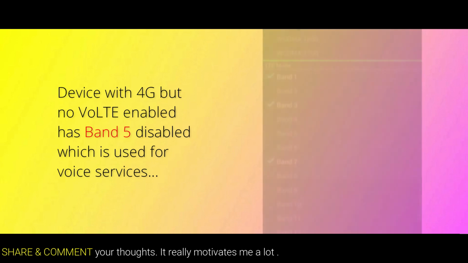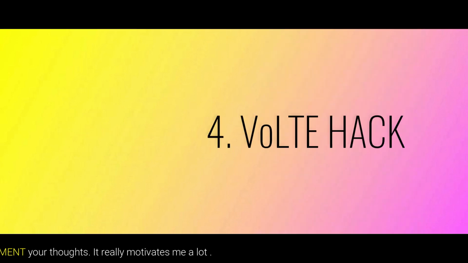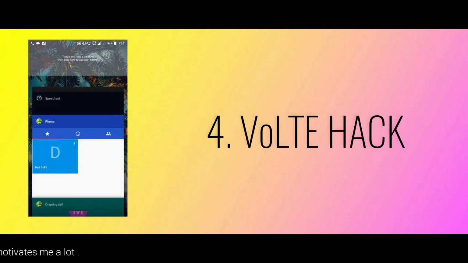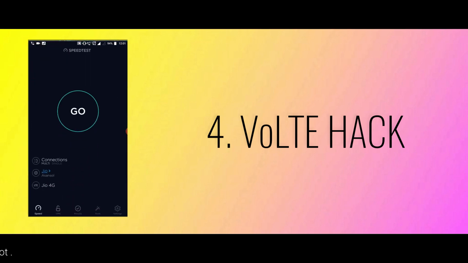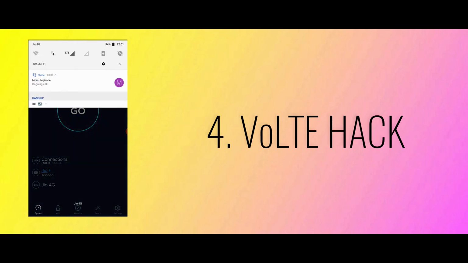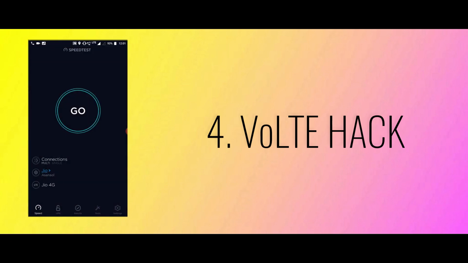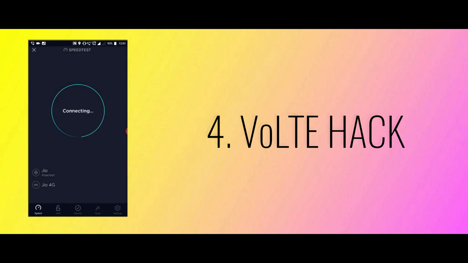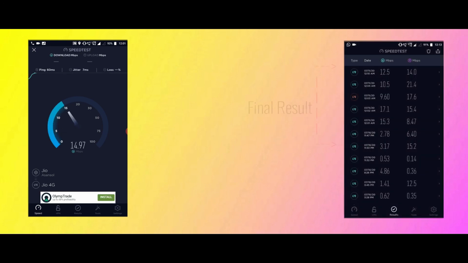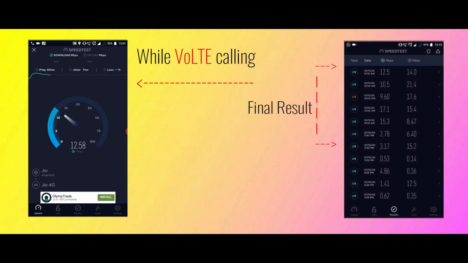our data speeds. When we make a voice call through Jio, specifically to a Jio number enabling the rich HD call experience, all the traffic from our device is forcibly routed through this band 5, which has far less congestion because not many people are making voice calls compared to data connections being used. And hence, while making a voice call, here are the raw results in front of you. Also do note the speed test server is still the same.